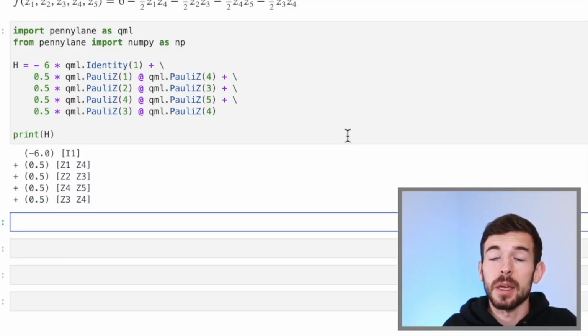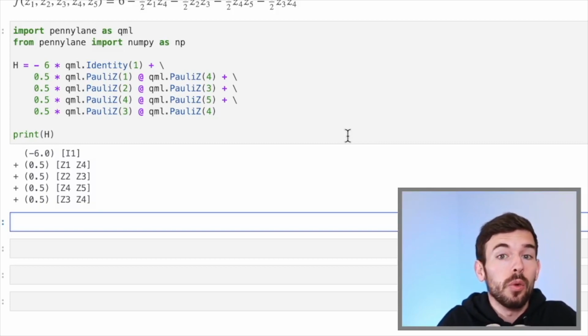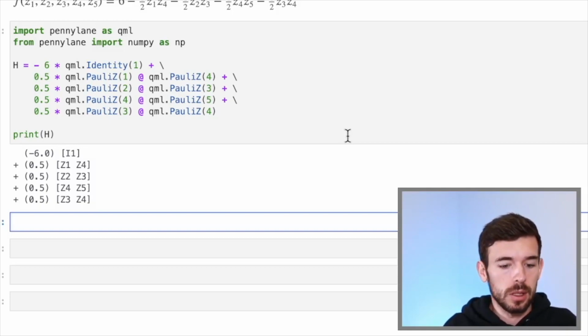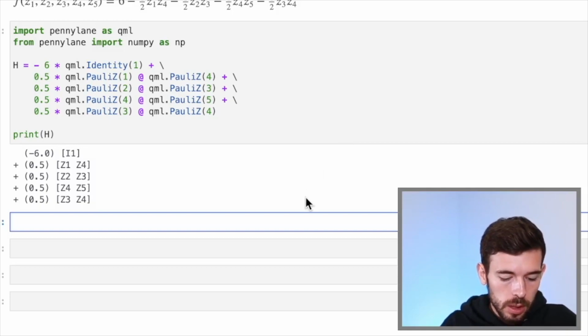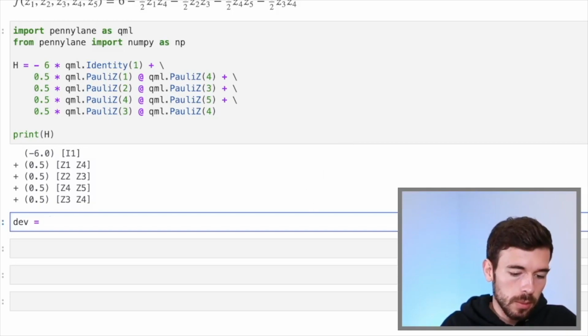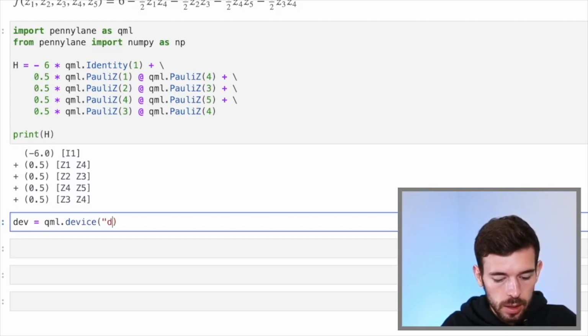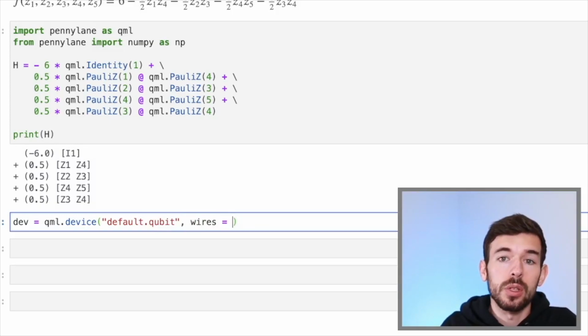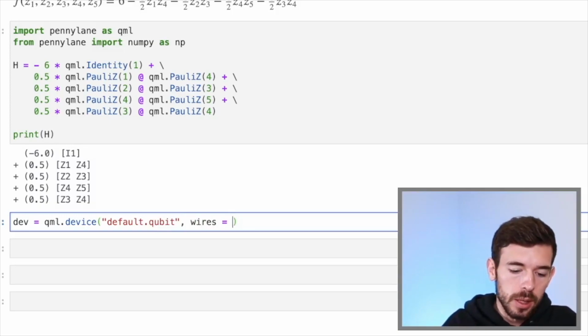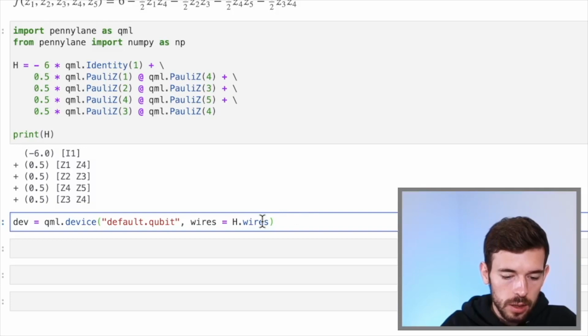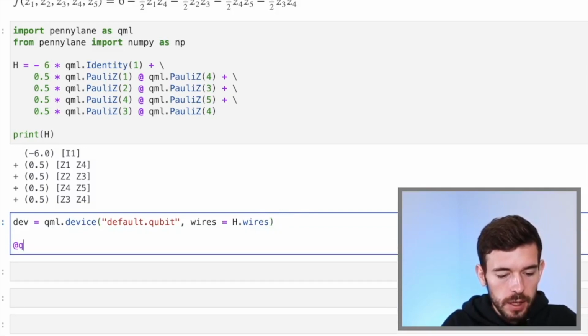The next step is build the circuit that, given an initial configuration, is going to return the expected value of this Hamiltonian. So this circuit is going to be run in one device, that is the default qubit. The wires that we are going to use are the wires of the Hamiltonian, so we just can write 8 wires.